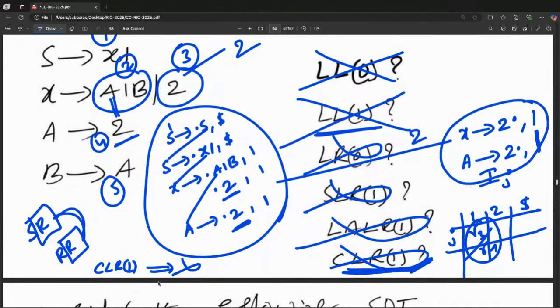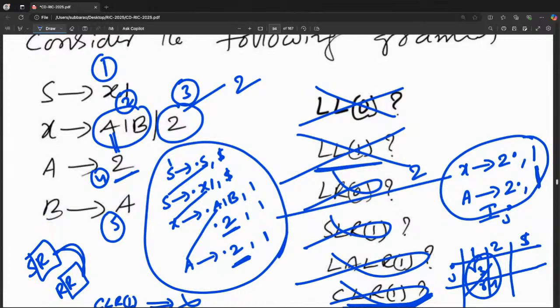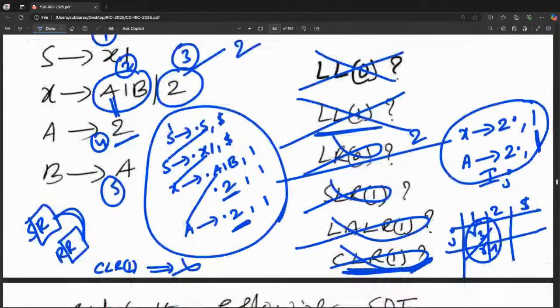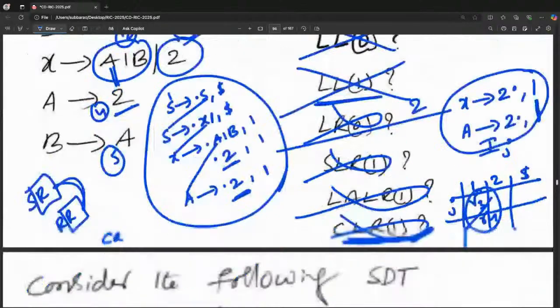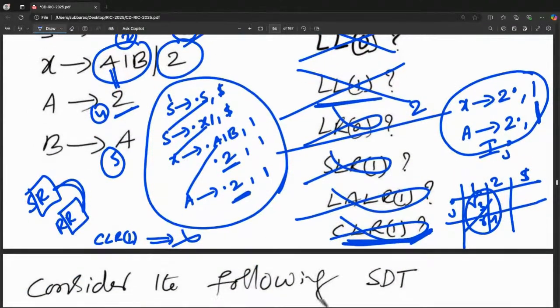The important thing here is to expand first those productions which will give a reduction immediately. That is the conclusion I want to tell you. So the answer for this problem is that all fail.